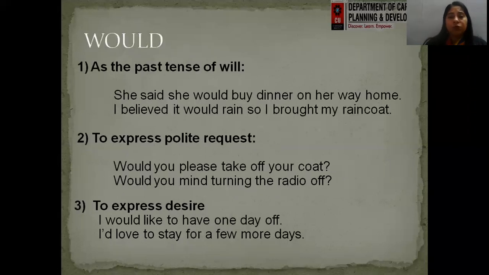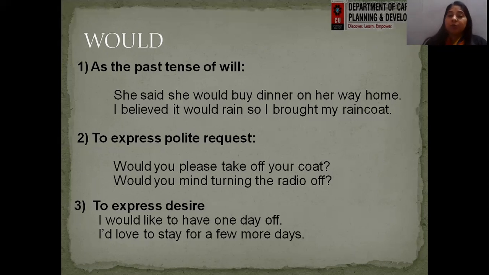Next is would. So definitely the past tense of will is would. So we'll be using it as a past tense of will. She said she would buy dinner on her way home. So she had said this, it is past, right? I believed it would rain, so I brought my raincoat. So just taking the precaution, I believed it would happen, so that's why I brought my raincoat. So would again is being used as a past tense for will in the sentence.